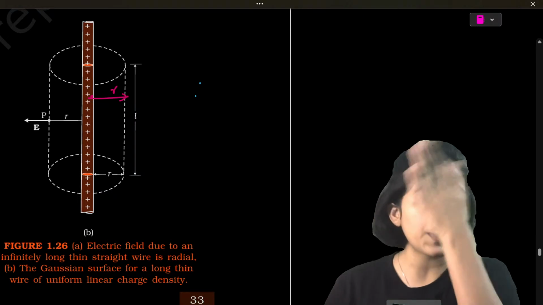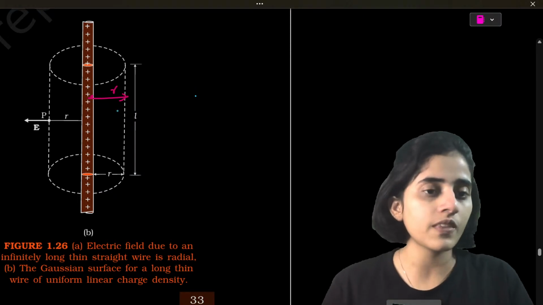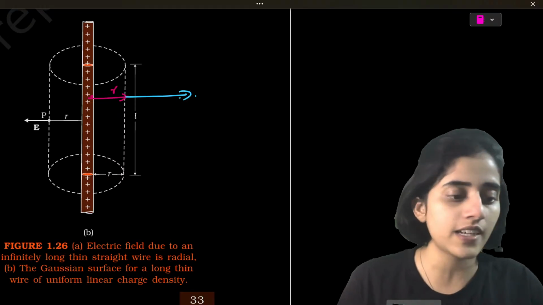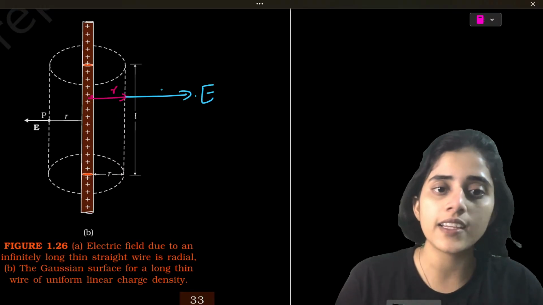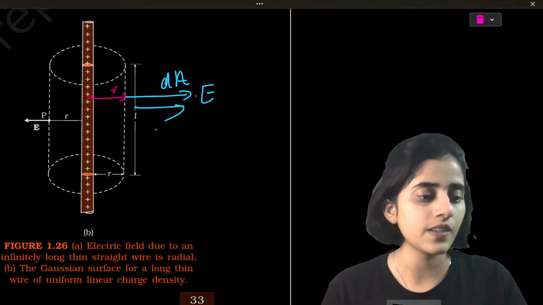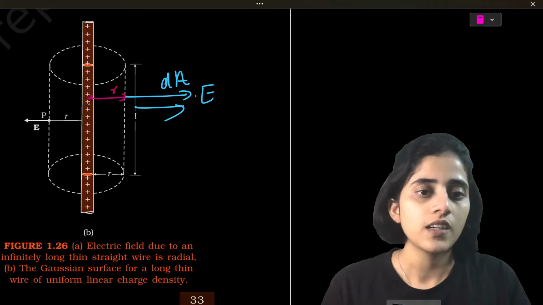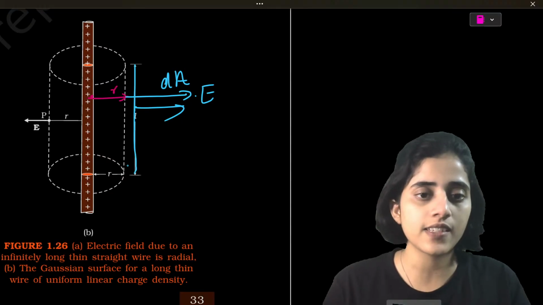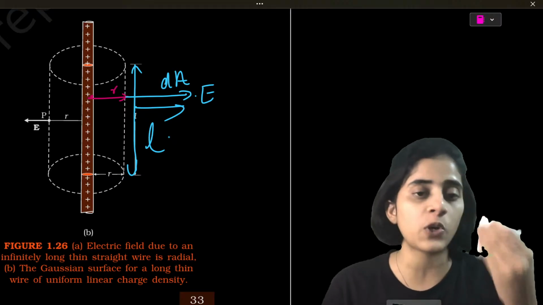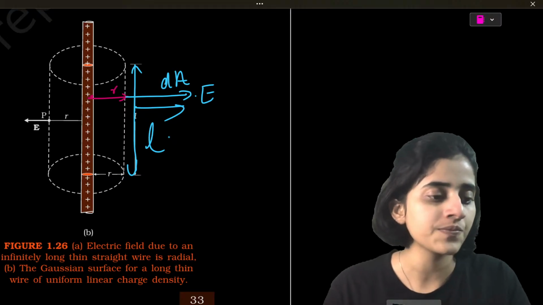Okay, so it is at a distance r, and let's say the electric field is in this direction. Area is also in the same parallel direction. Okay. What else? Yeah, this is at a length L. L is the length of the Gaussian surface.